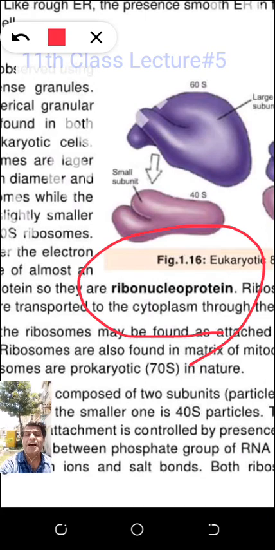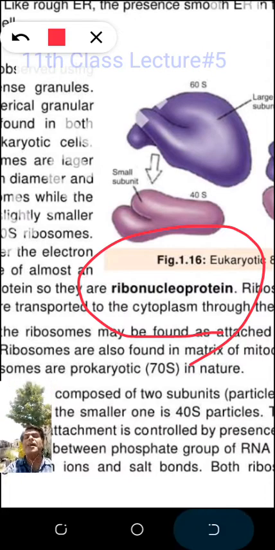Reason? Because ribosomes consist of RNA, ribosomal RNA. Do you remember when I was telling you three types of RNA are present? Transfer RNA, ribosomal RNA, messenger RNA. I am not telling you the transfer and messenger RNA functions now, because I will tell you in the coming sessions. But I will tell you the ribosomal RNA present in this structure.